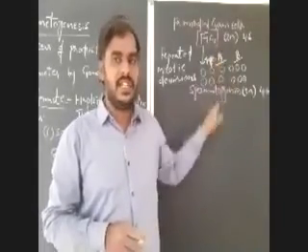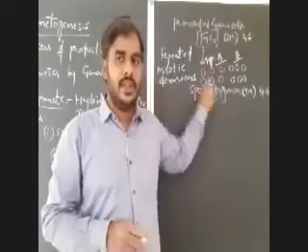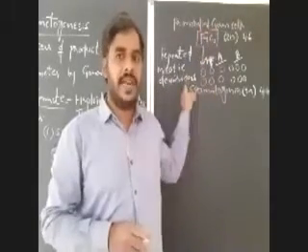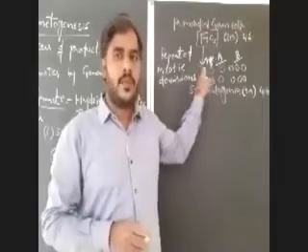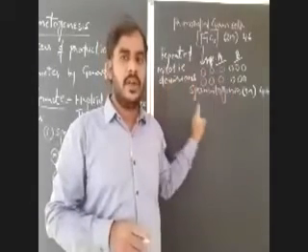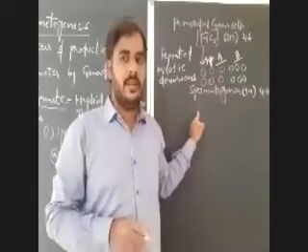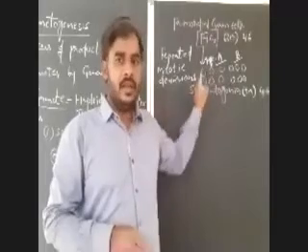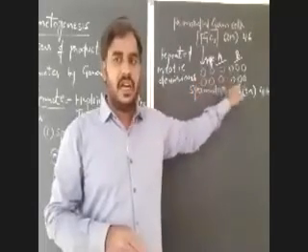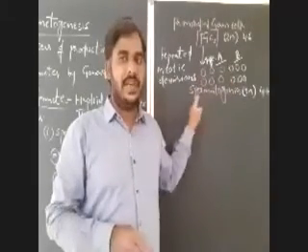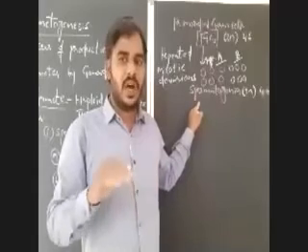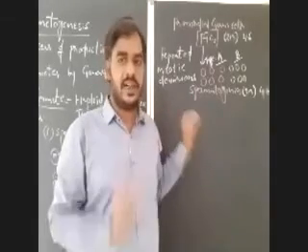In the multiplication phase, what will happen? The primordial germ cells undergo repeated mitotic divisions and produce two types of spermatogonia or sperm mother cells, that are type A spermatogonia and type B spermatogonia. Type A spermatogonia cannot be involved in the production of spermatozoa directly.